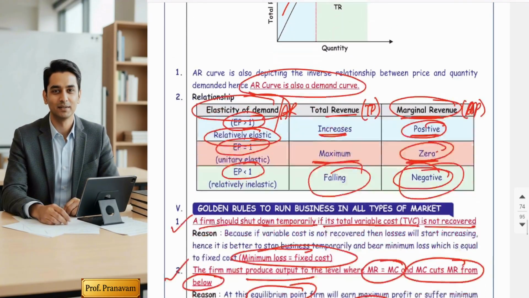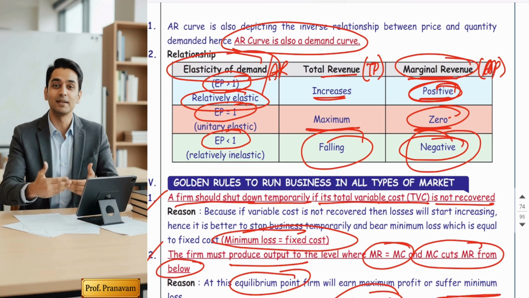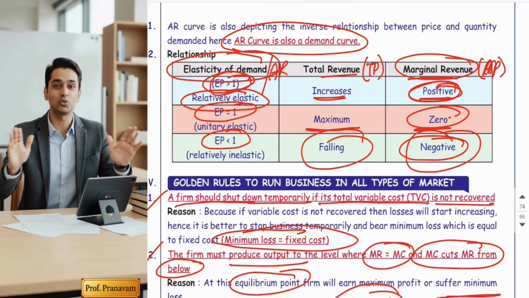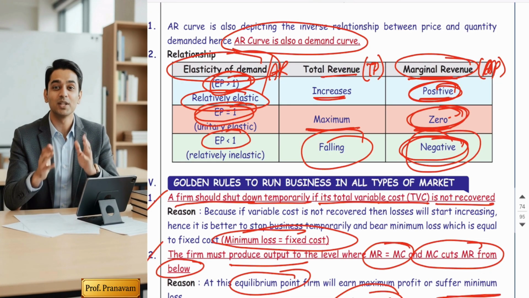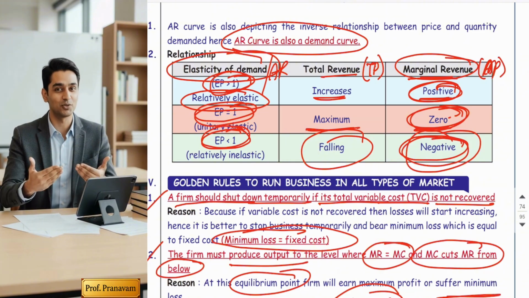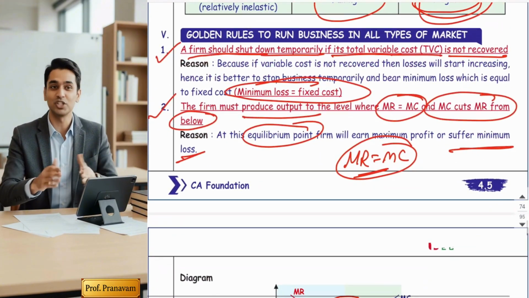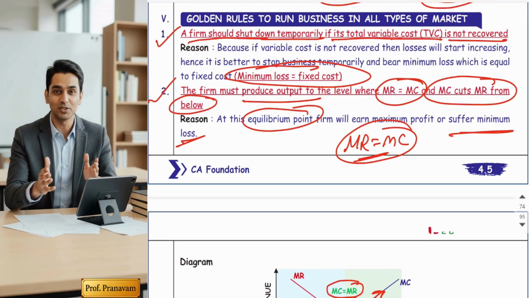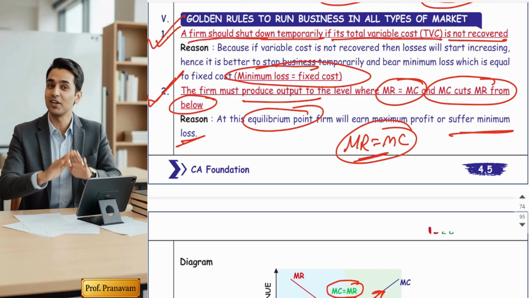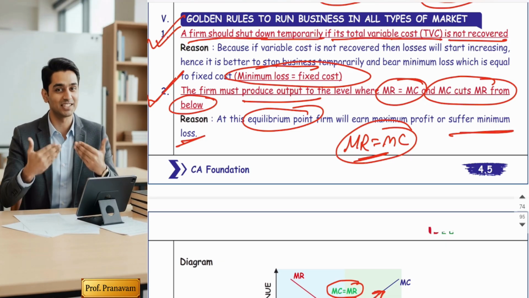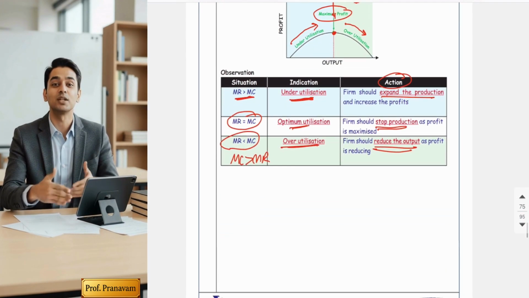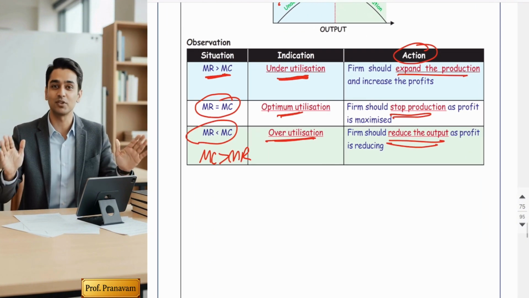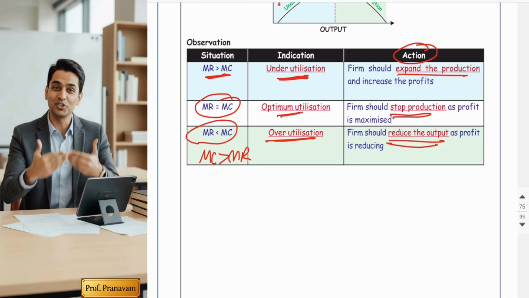Fourth point, relationship. Guys, when MR is positive, demand is relatively elastic. When MR is zero, demand is unitary elastic. When MR is negative, demand is relatively inelastic. Golden rules. Producers should produce only up to that point where MC is equal to MR and MC cuts MR from below. Second golden rule, the producer should take care that his variable cost gets recovered. If he is not able to recover his variable cost, he should shut down his business temporarily. Okay, and the relationships. So hope you understood this topic, right?